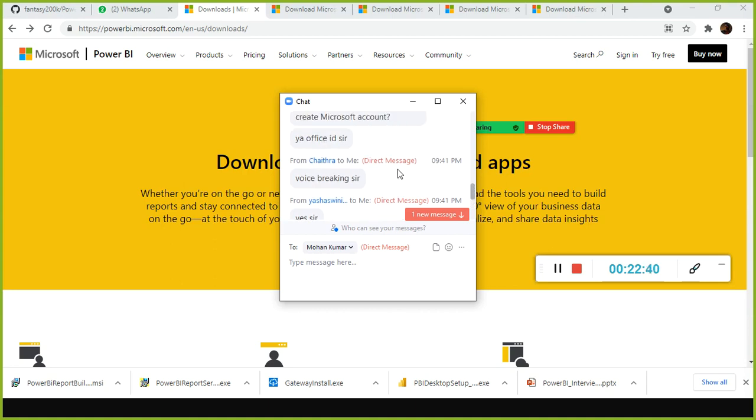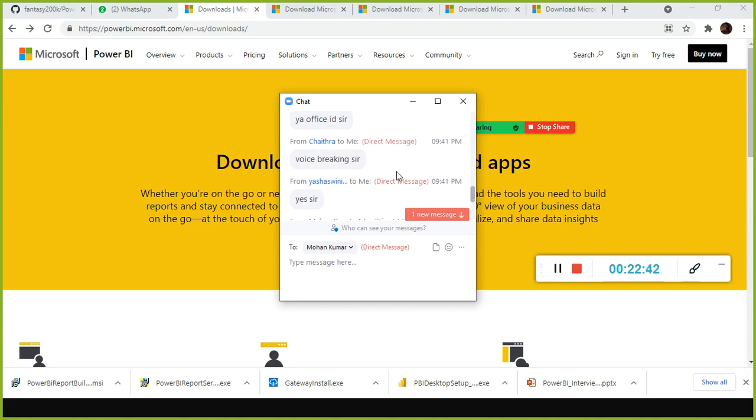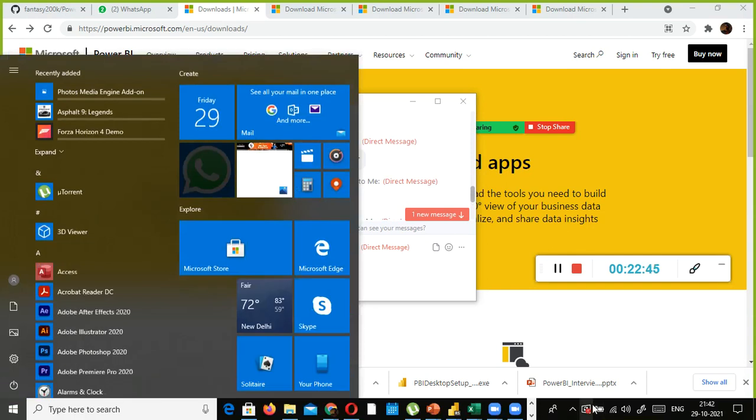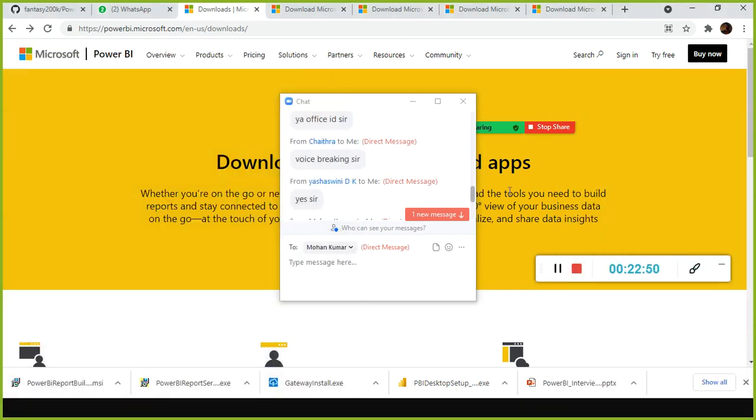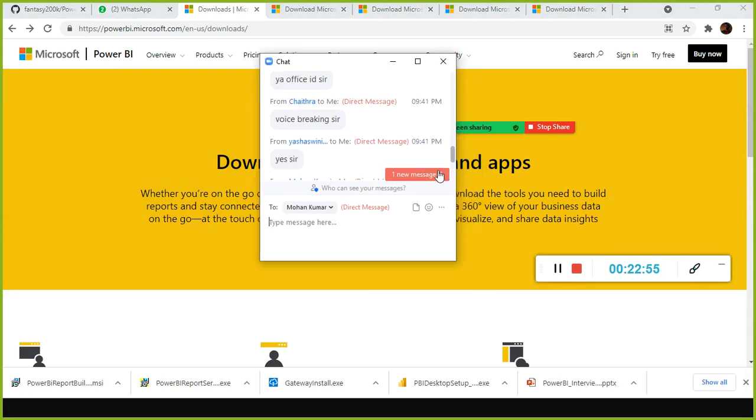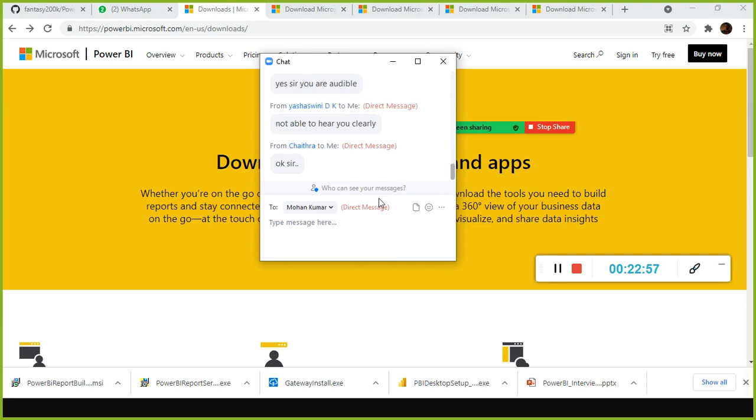Only Yashaswini and Chaitra, only you both are not able to hear, right? Maybe your signal is a problem and others are able to hear me. See, if there is a problem from my side, the same issue will be posed by everyone. Is it fine now? I think my net connection is very good. I don't have any issues because I attend office meetings, everything, right? So that's the reason why I went for the higher plan.